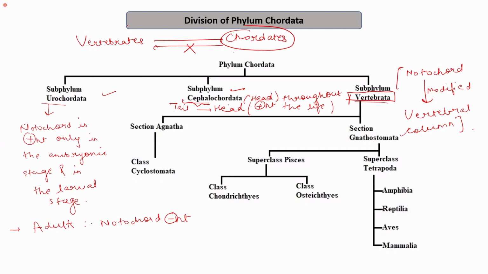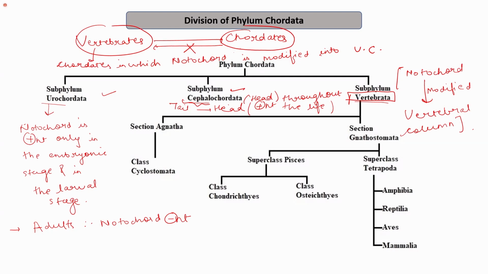Vertebrates are the chordates in which notochord, which is a rod-like structure, is modified into the vertebral column, right? So all vertebrates are chordates, but all chordates are not vertebrates.